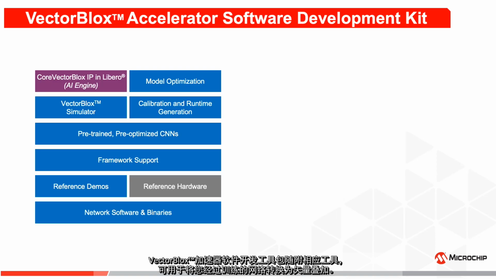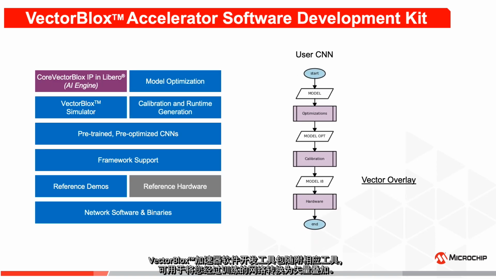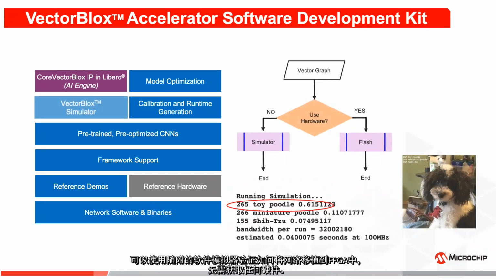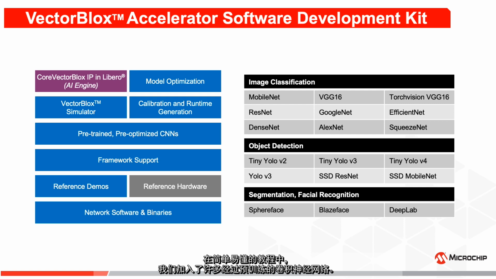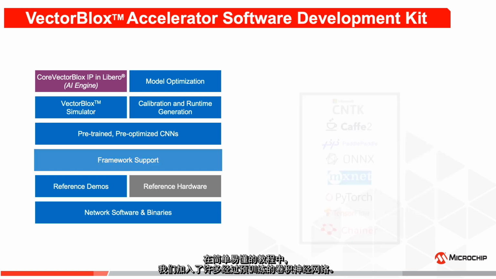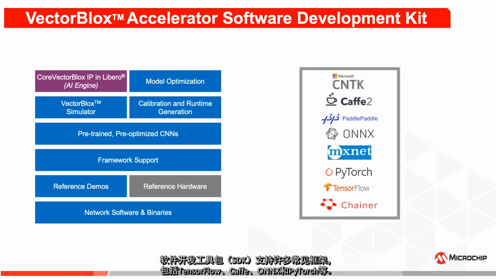The VectorBlox Accelerator Software Development Kit comes packaged with tools to convert your trained networks into vector overlays. The included software simulator allows you to validate how your networks will port into our FPGAs without procuring any hardware. We include many pre-trained CNNs through easy-to-follow tutorials. The SDK supports many popular frameworks including TensorFlow, Caffe, ONNX, and PyTorch, among others.